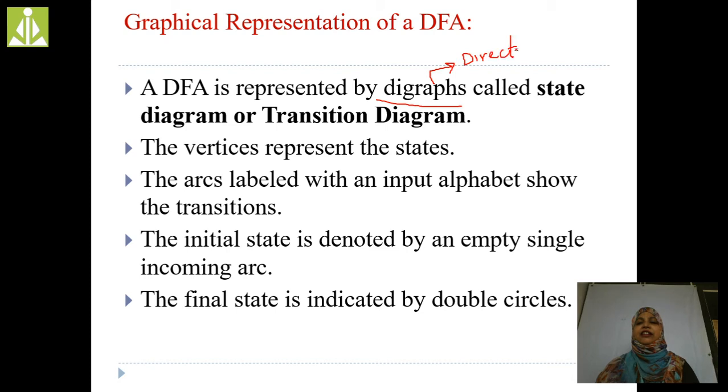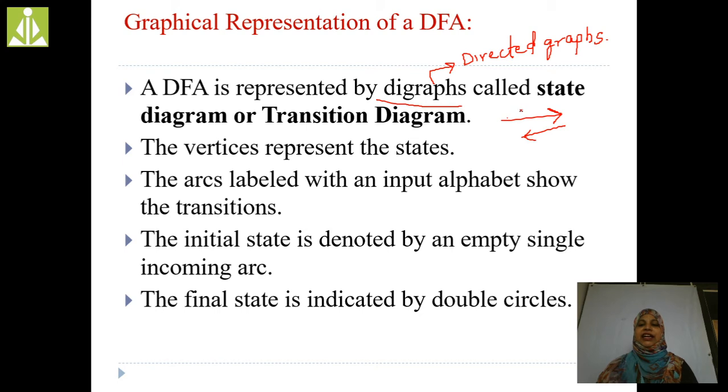Here already you know what a directed graph is. Generally, what do you mean by a graph? A graph is a set of vertices and edges, right? If any graph has direction, then that particular graph is a directed graph. How do we represent this direction? In this format or in this format, right?